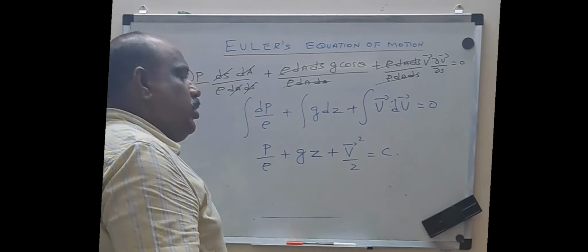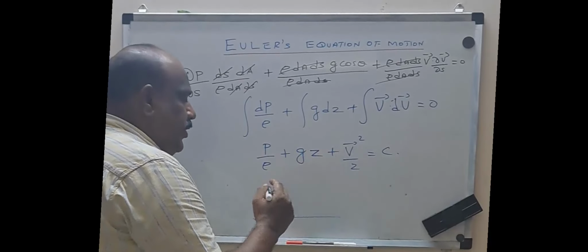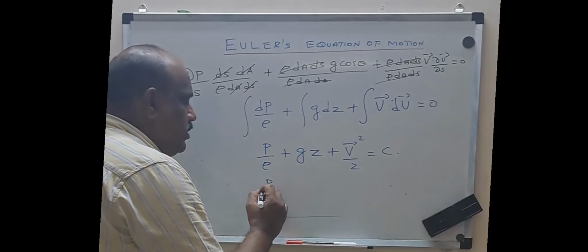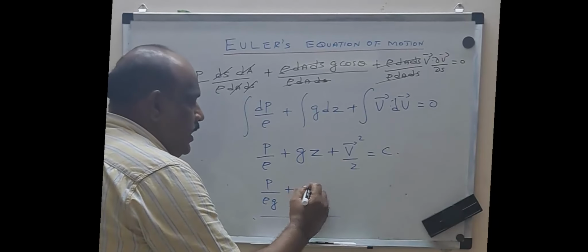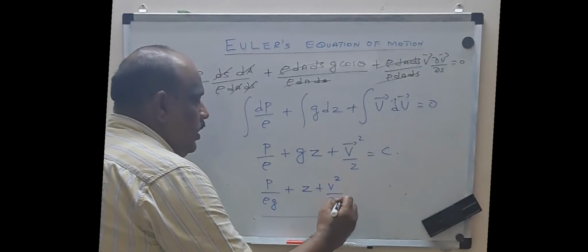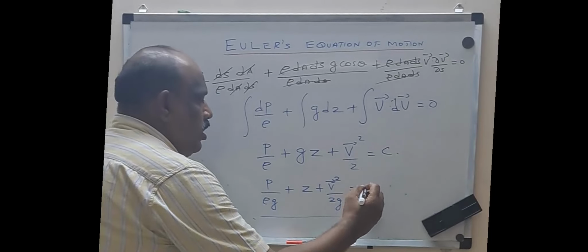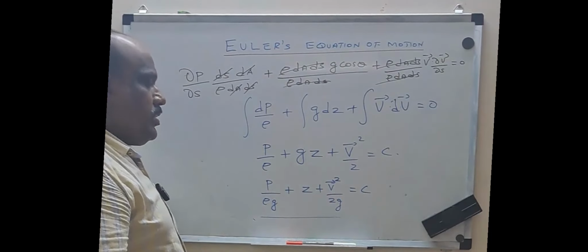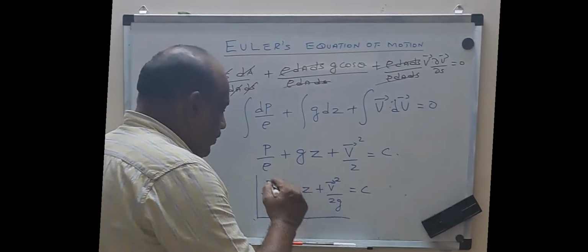Because when I integrate 0, it will become constant. Now I can even divide this entire equation by g. I will get p by rho g plus z plus v squared by 2g. If you want, you can put a velocity sign also, is equal to constant. Now this equation is called the Bernoulli's equation.